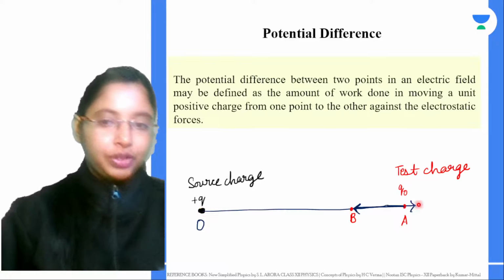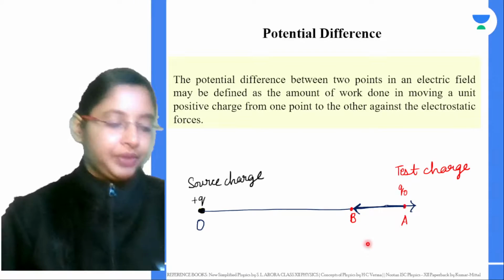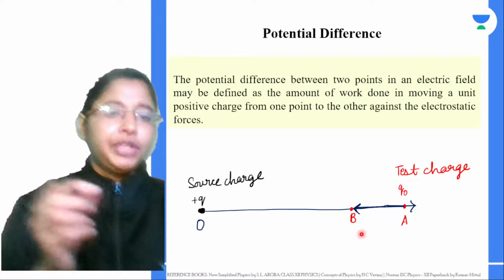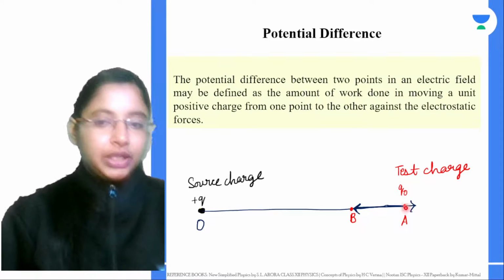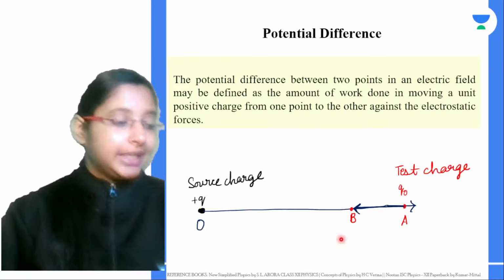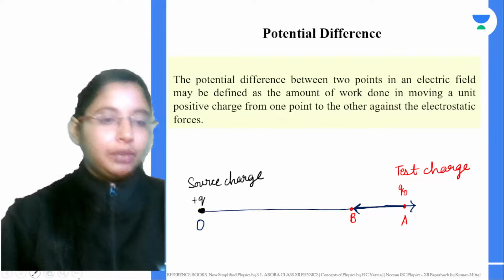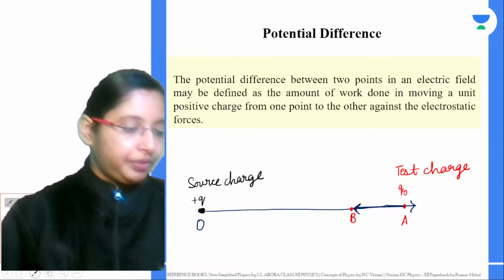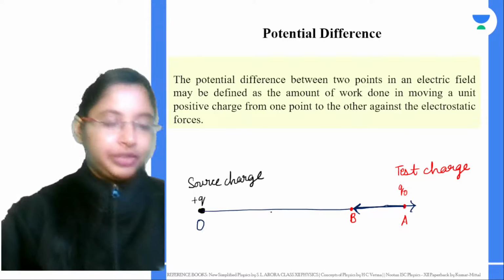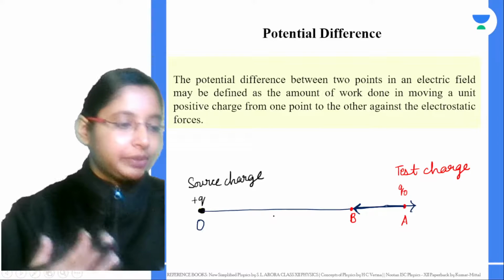The source charge will repel this positive charge in this direction, but despite that you're moving it from one point to another on this field line. So you're moving it closer towards the source charge. The work done in moving the unit test charge from one point to another is basically called your potential difference. So now that we have defined what a potential difference is, let's write it in an equation form.